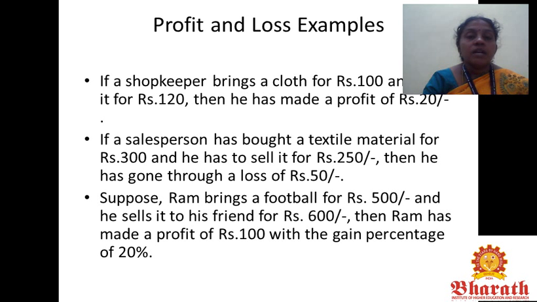So, some examples for profit and loss. If a shopkeeper buys a cloth for rupees 100 and sells it for rupees 120, then he has made a profit of 20 rupees. If a salesperson has bought a textile material for rupees 300 and has to sell it for rupees 250, then he has incurred a loss of 50. Suppose Ram buys a football for rupees 500 and sells it to his friend for rupees 600, then Ram has made a profit of rupees 100, with a gain percentage of 20.